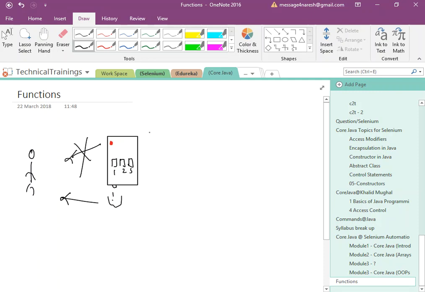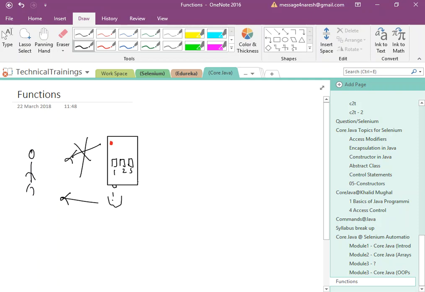So the second one is known as a function which returns a value, and the first one is a function which does not return a value. Do you understand what is a return type of a function? A function which returns a value has a return type. If it does not, it does not have a return type. Though internally it is doing a lot of things, it is not giving anything as an output to the end user.